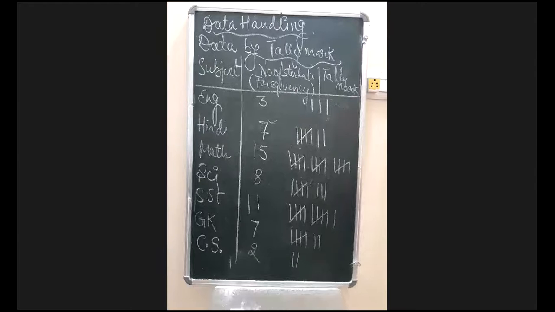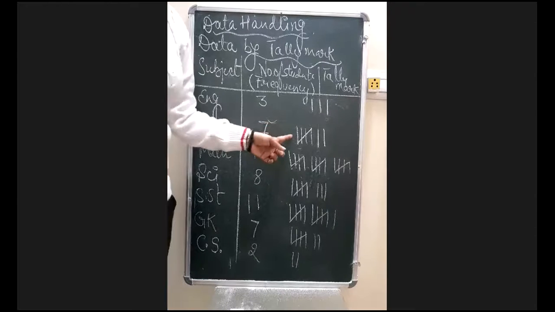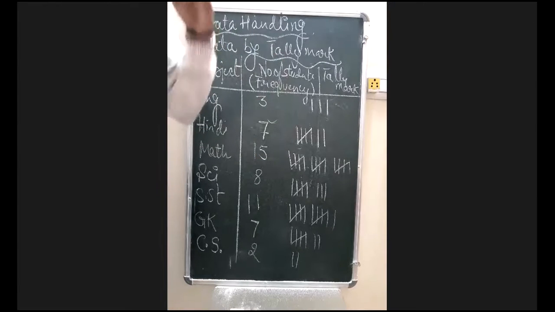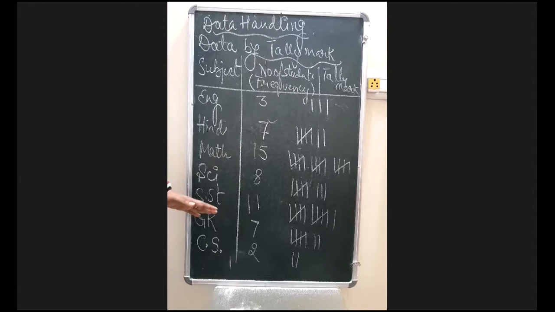Discussing here that while cutting, please take care that you cannot cut one on this side and another on that side. The main thing is that you have to make groups of 5, 5, so that you can easily calculate all the numbers which are written in the form of groups. So this was all about the table which was representing the subject as per your interest.